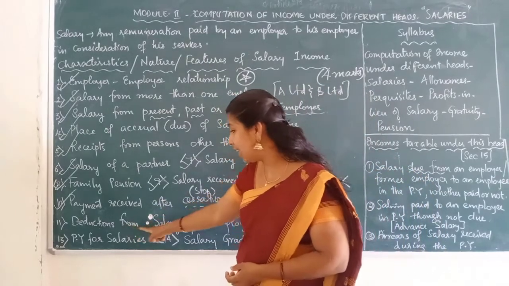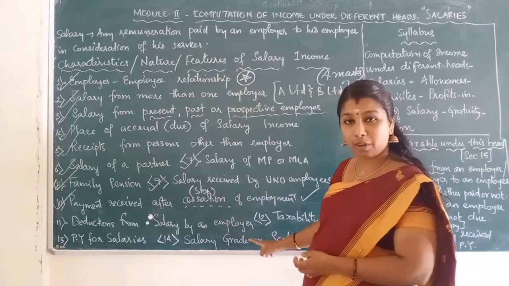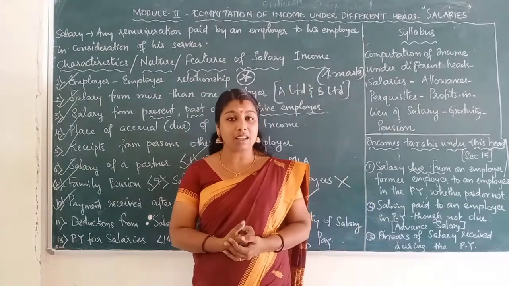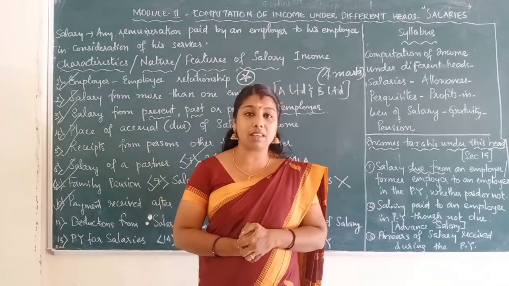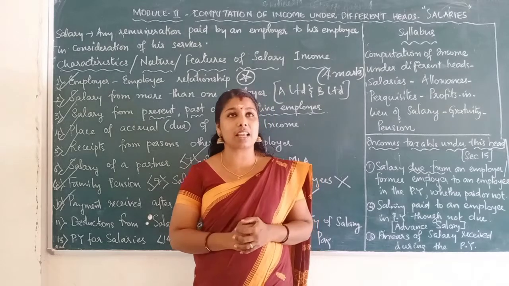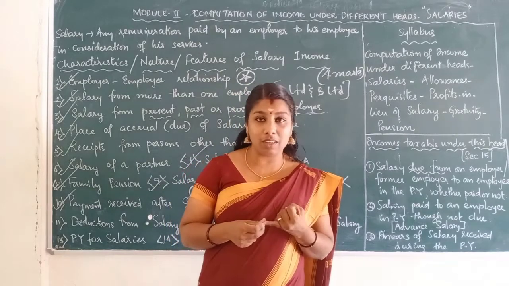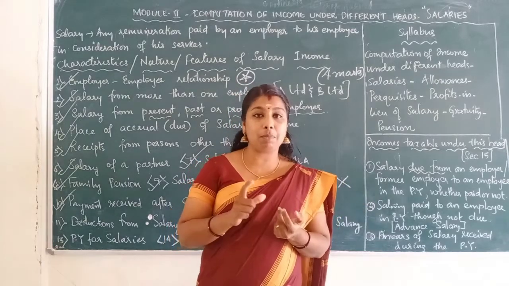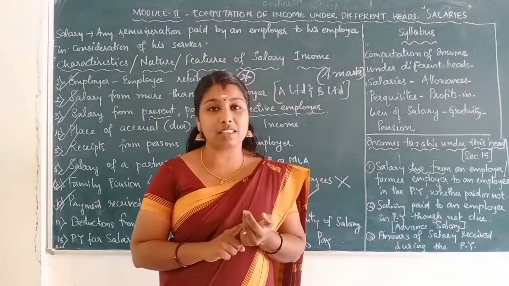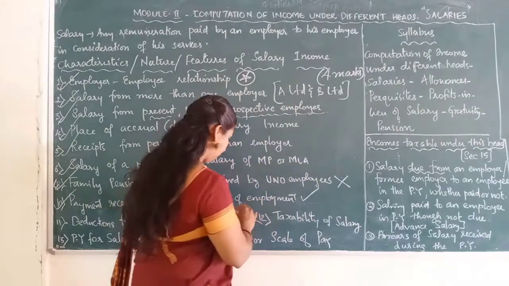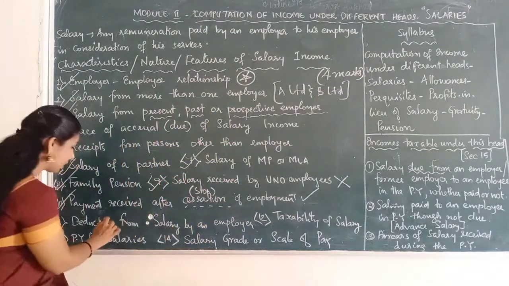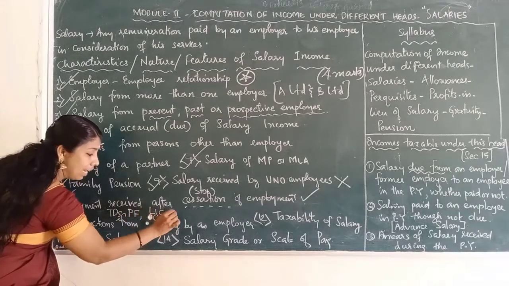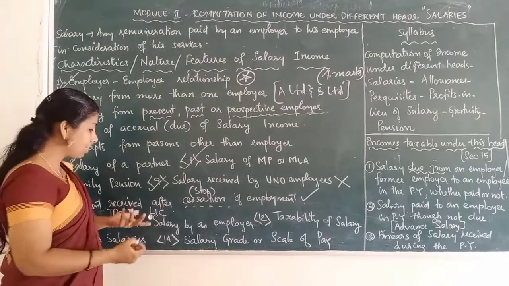The next step, deduction from salary by an employer. In some cases, a salaried employee may get salary from the employer after making some deductions. Deductions in the sense, it may be provident fund. Some portion may be deducted for provident fund or some amount may be deducted as tax deducted at source, TDS. Here deductions may be for TDS, provident fund contribution or LIC of the employee, etc. ESI of employee.